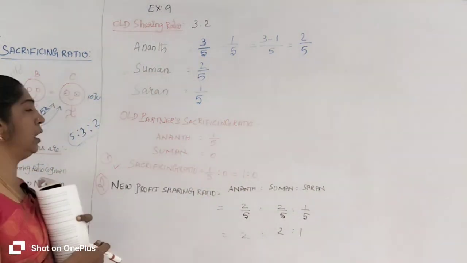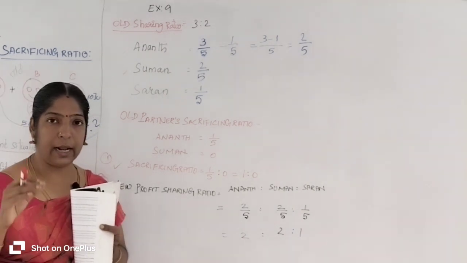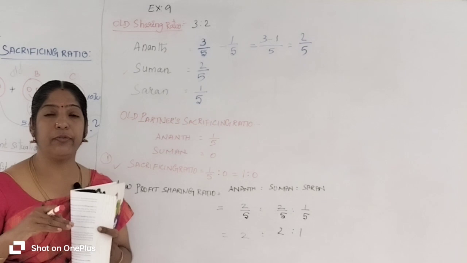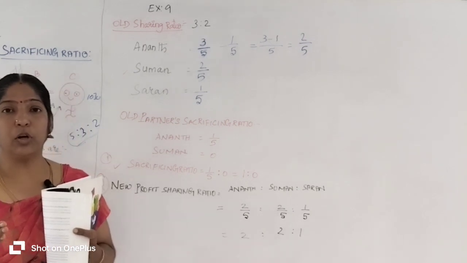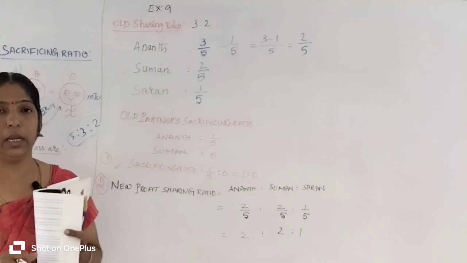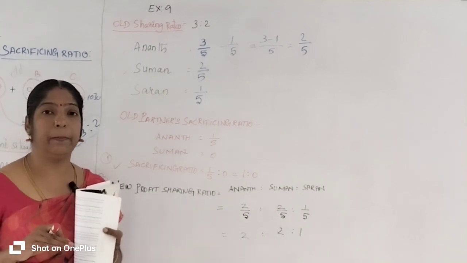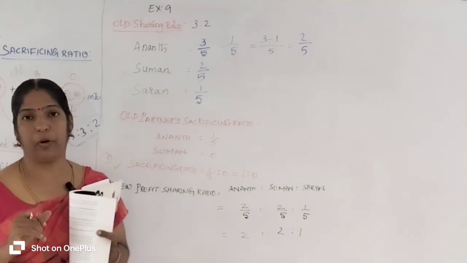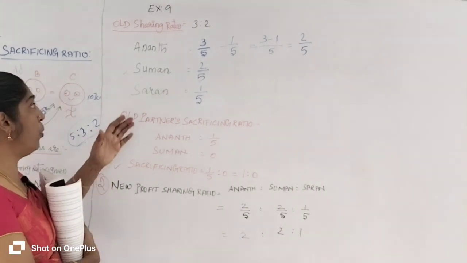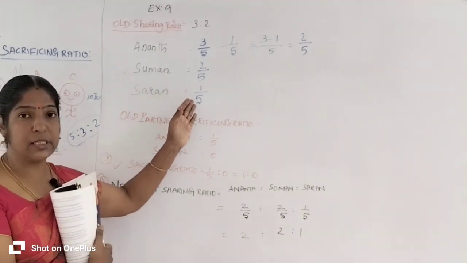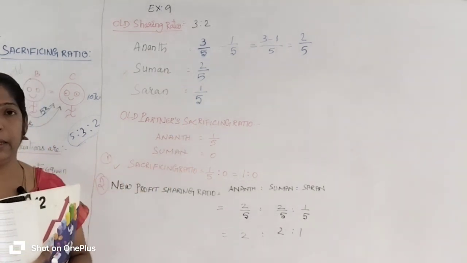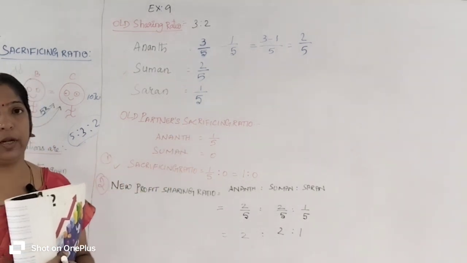Listen here carefully. At the time of admission of a new partner, old partners sacrifice a portion of their share of profit to the new partner only. The new partner will get the share from that profit. If the old partner didn't sacrifice their share of profit, the new partner wouldn't get a share of profit.